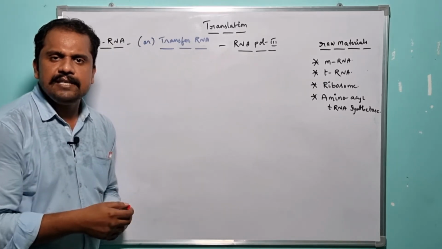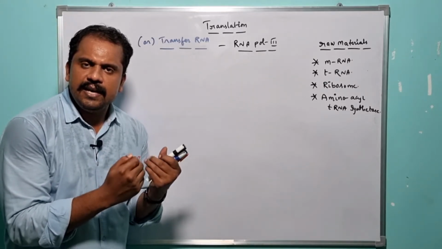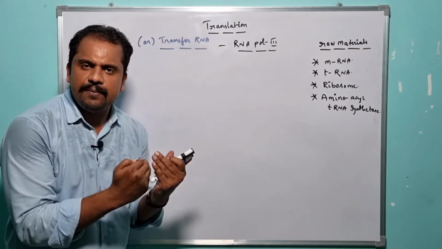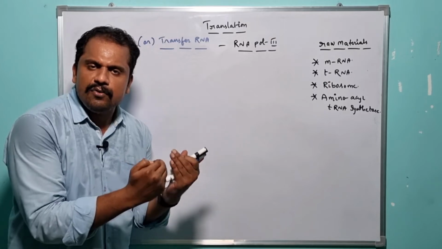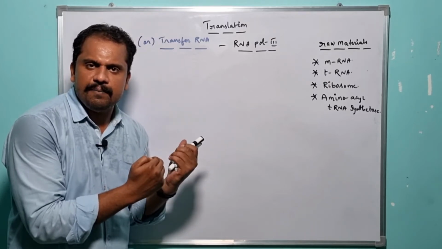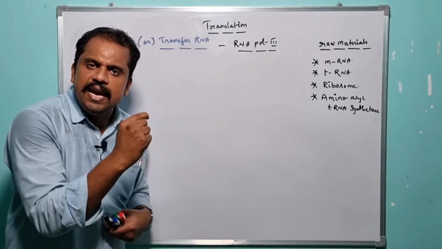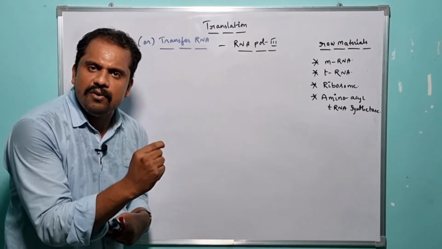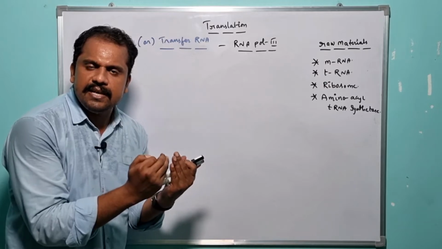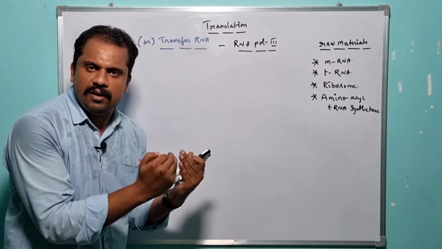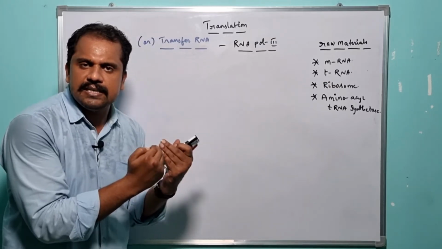As we all know, in nature there is an availability of 20 amino acids. Each and every amino acid that exists in nature is very specific to one particular codon present in the mRNA. But the amino acid itself is unable to recognize the codon present in the mRNA.